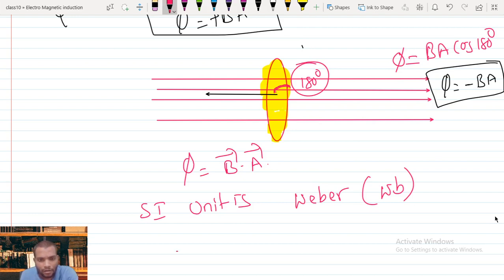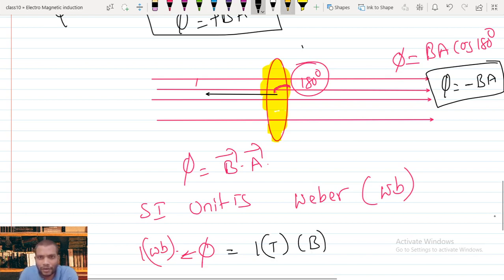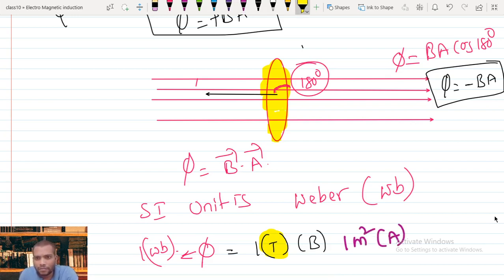The magnetic field unit is Tesla, and the area unit is meter square. When 1 Tesla of magnetic field crosses 1 meter square area, we define that as 1 Weber.